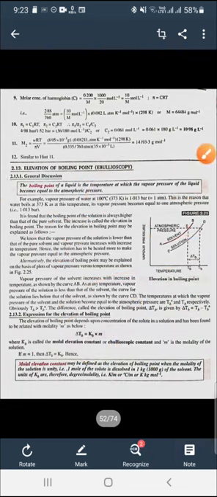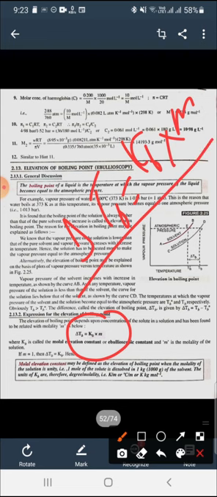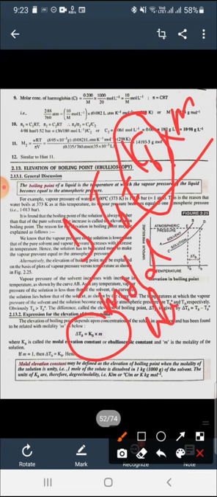Now the expression for the elevation in boiling point is delta TB is equal to KB into m. How it is derived, we will do later. Firstly, we just have to know what KB is here. KB is known as the molal elevation constant.